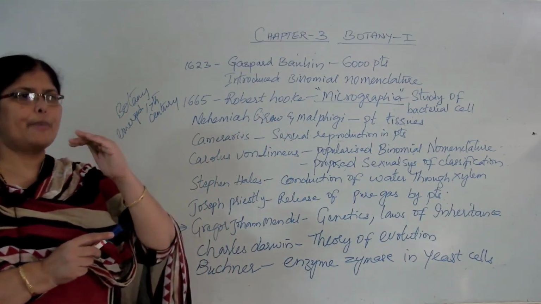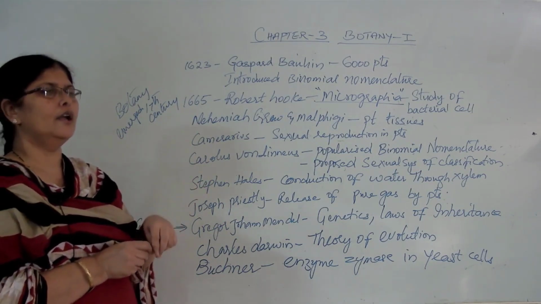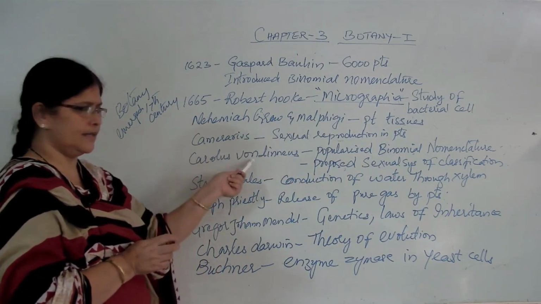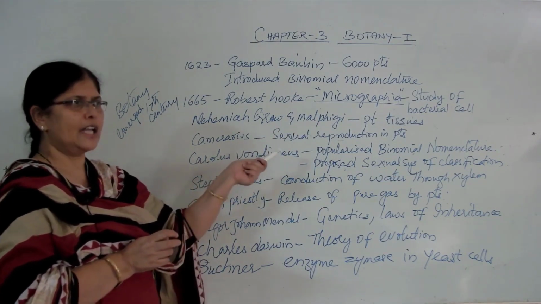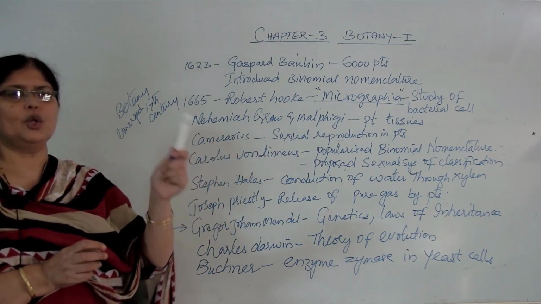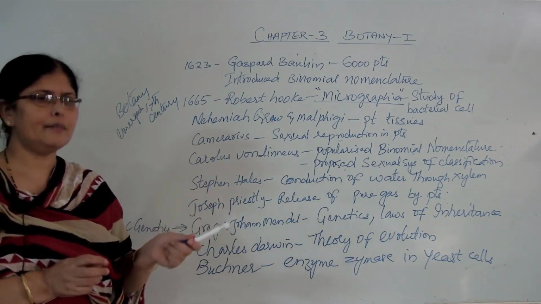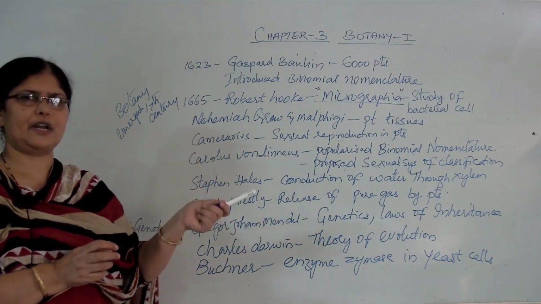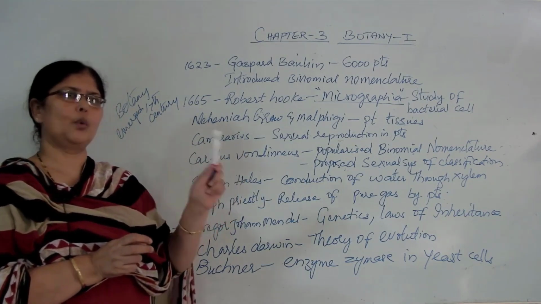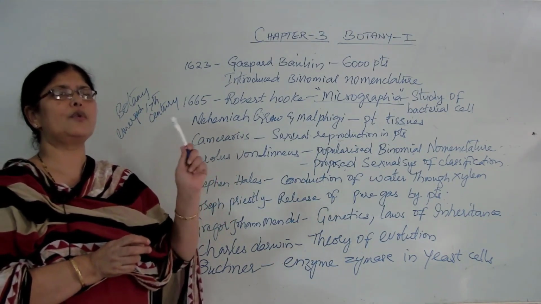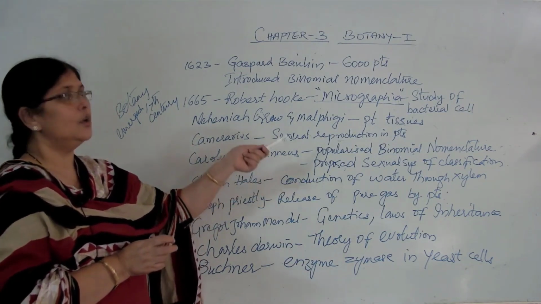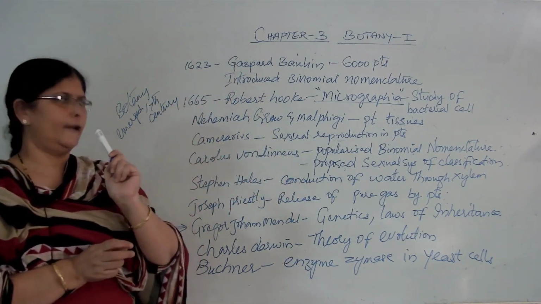We present-day students of botany always regard binomial nomenclature as given by Linnaeus, that is Carolus Linnaeus. As per this nomenclature, every living organism will have two names. The first name defines the generic name and the second name defines the specific name. And the names are written in Latin so that there is no confusion worldwide and everybody can communicate with that name without any confusion. And this idea of binomial nomenclature was first given by Gaspard Bauhin.